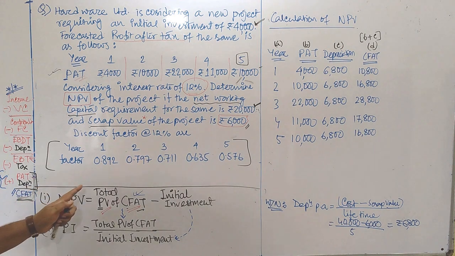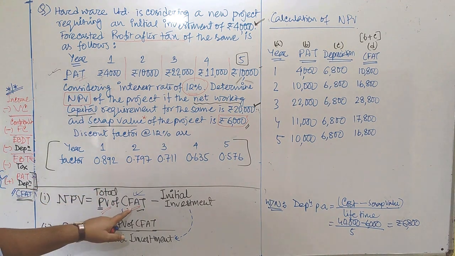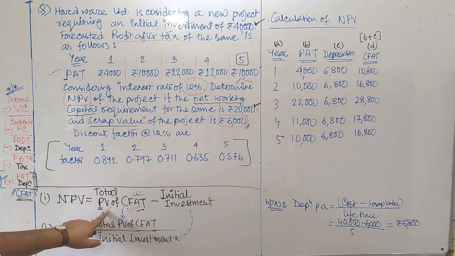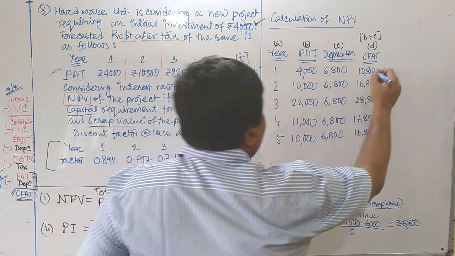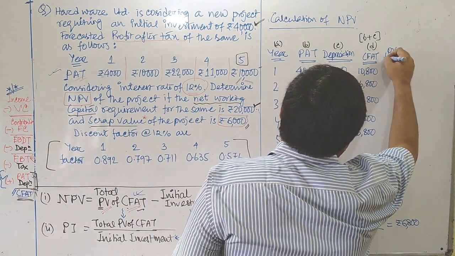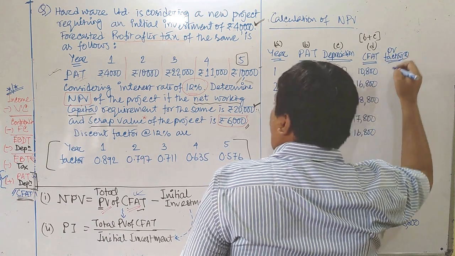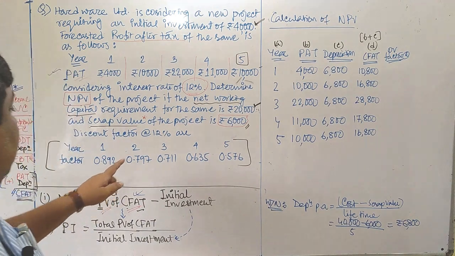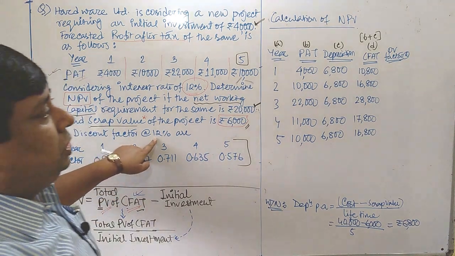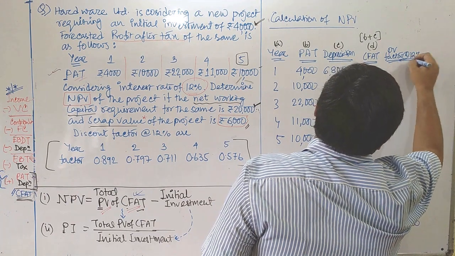Now again look at the formula. We should target total PV of CFAT. CFAT we have already calculated. Now we have to input here the PV column, present value column. Discounting factor also, the PV factor. It is mentioned in this question, and the rate is mentioned. What percentage is the PV factor? 12%. Okay, right here at the rate of 12%. That also I mentioned here.